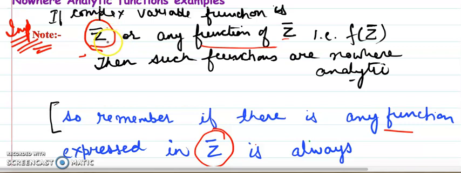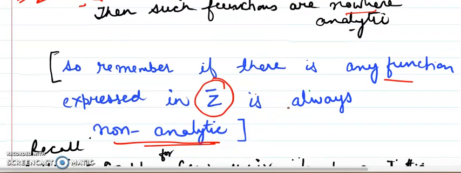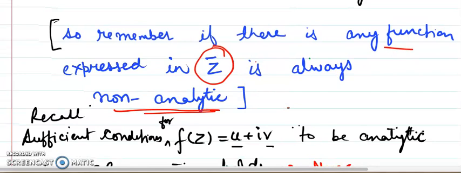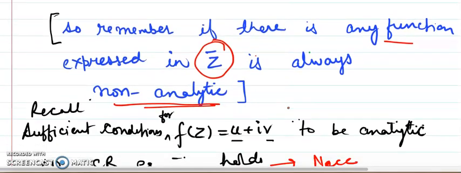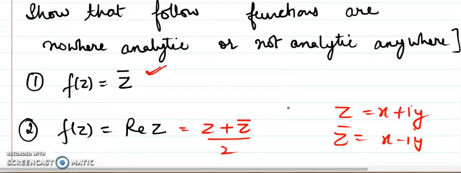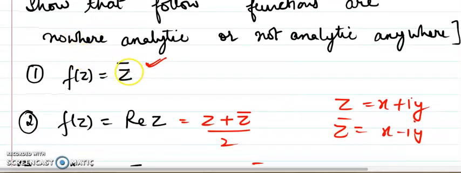If you see z bar in the question, if you see z bar in any of the function, or part of the function is in z bar, you can predict the answer that it is nowhere analytic. So remember, if there is any function expressed in z bar, it is always non-analytic. Whatever questions we have done in this lecture, we are going to see how many of them can be written in z bar, and we can guess before solving. Like if you have a question z bar, and your answer is just to tick the option, then as you see z bar, you can say nowhere analytic, right?